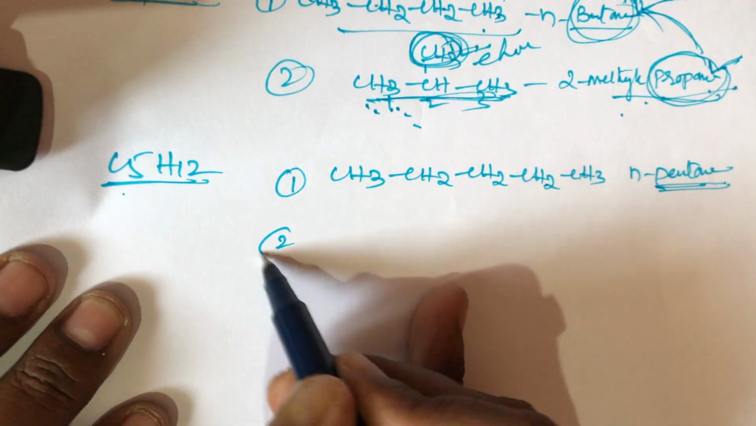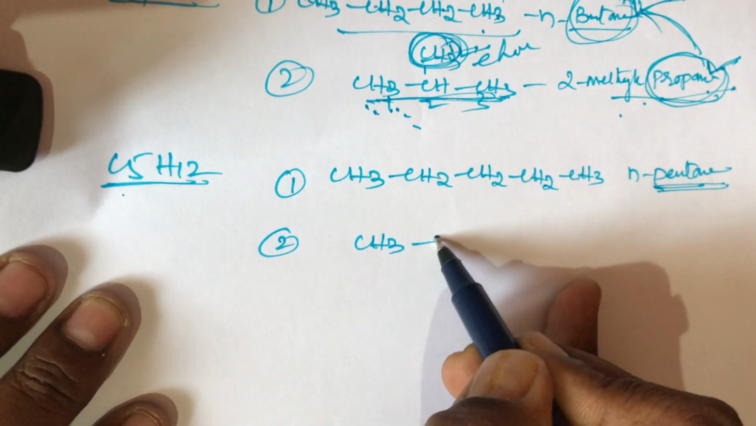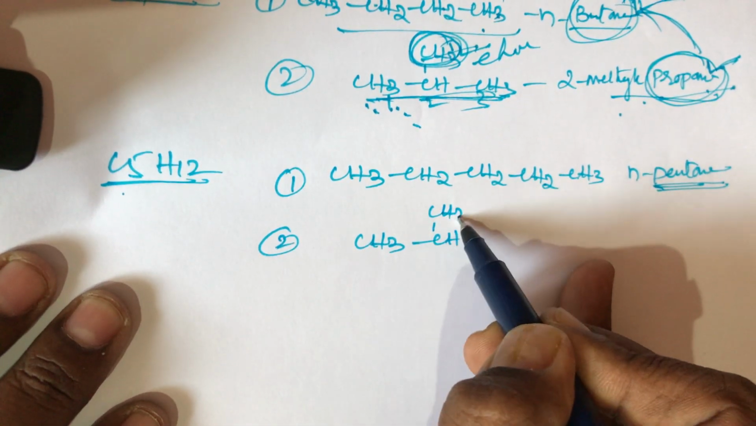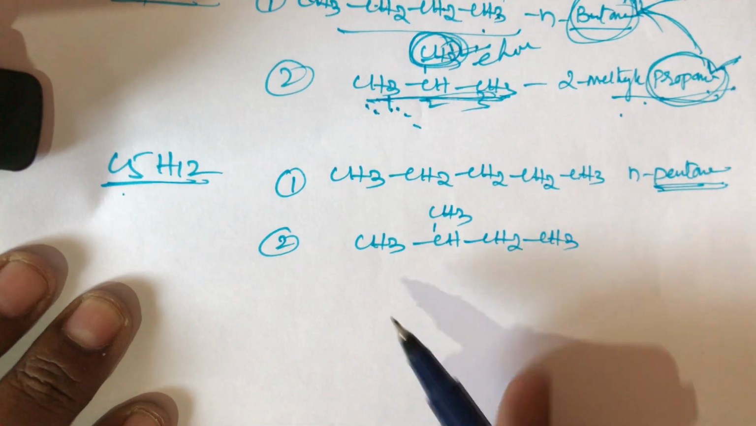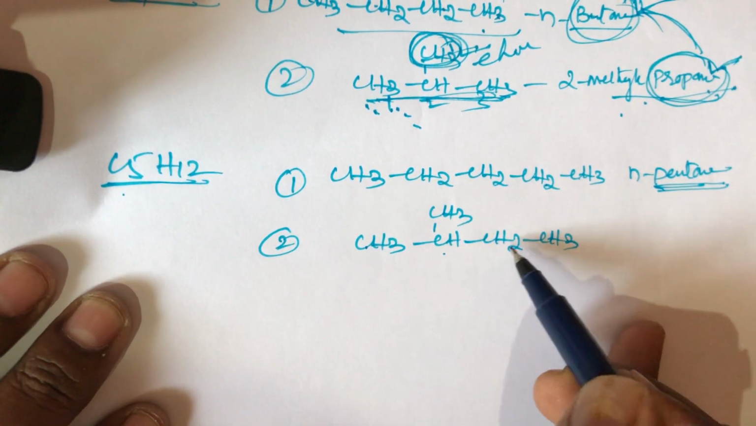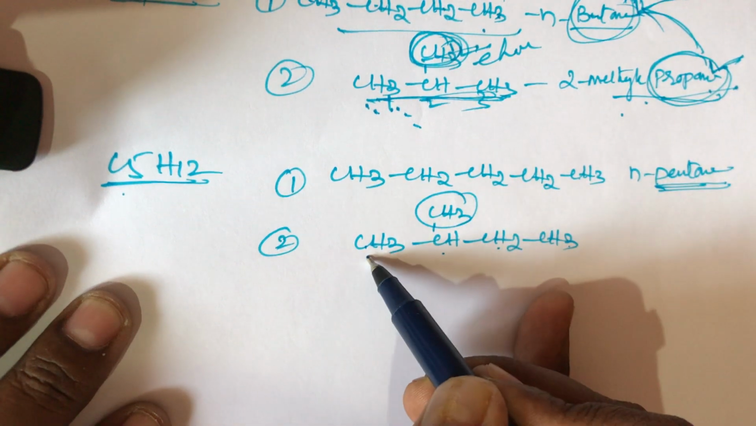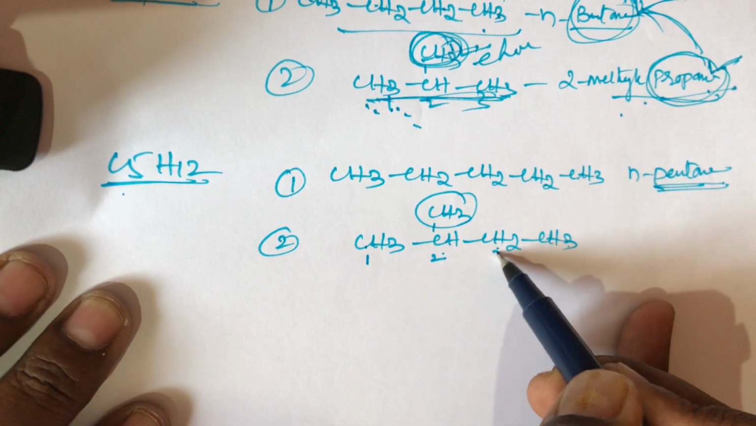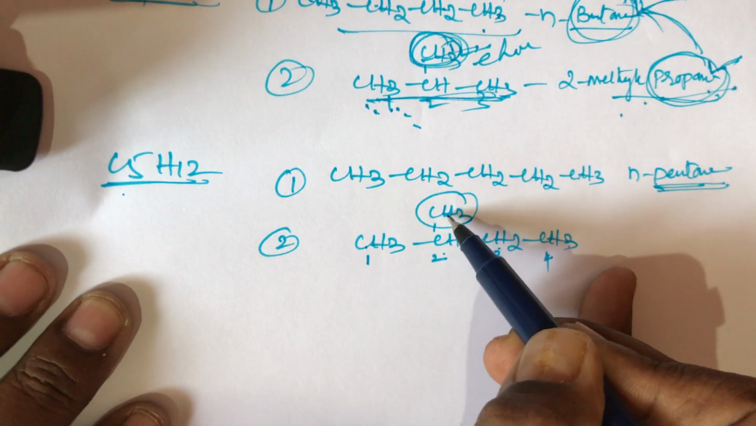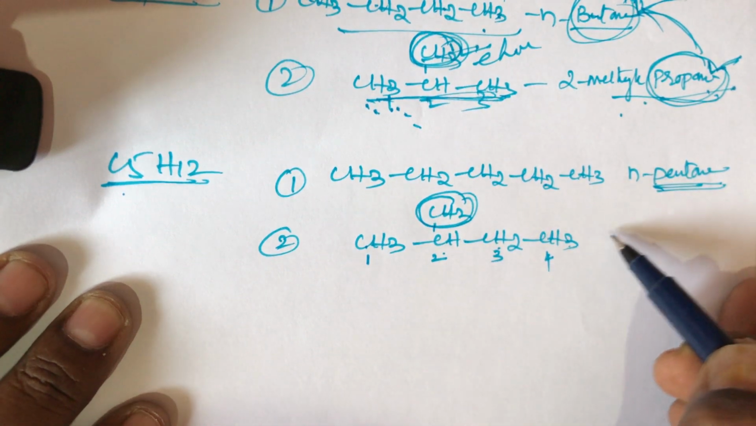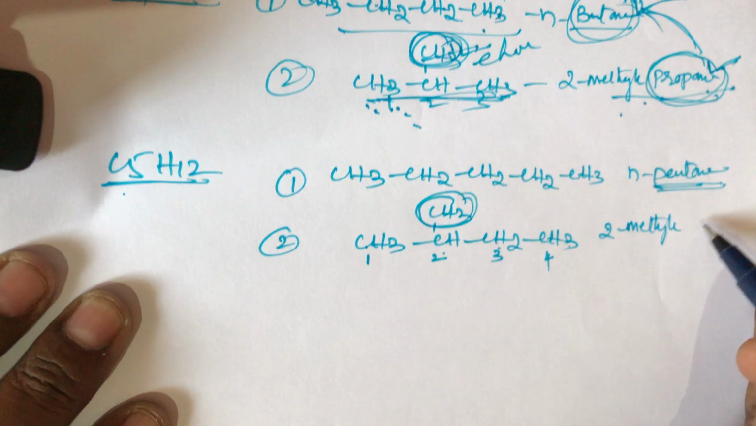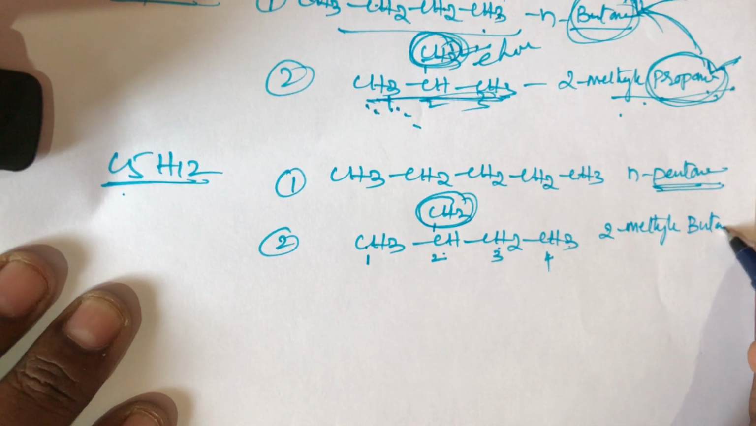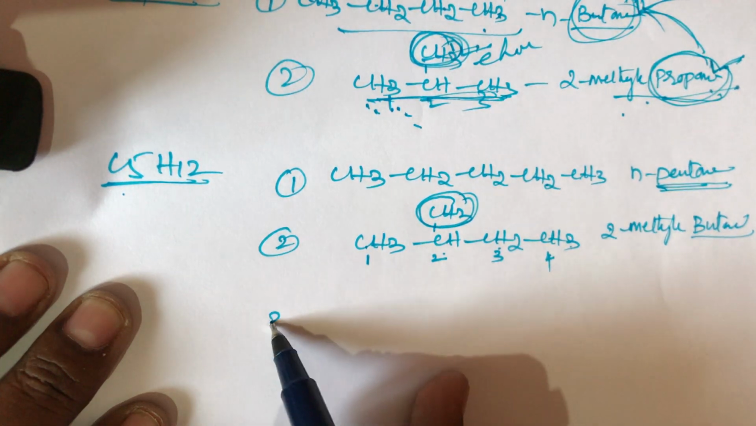Now the second structure is CH3, CH, CH3, then CH2, then CH3. Numbering 1 2 3 4: this is the first carbon, second carbon, third carbon, then fourth carbon. This CH3 is called methyl. So this is 2-methylbutane.